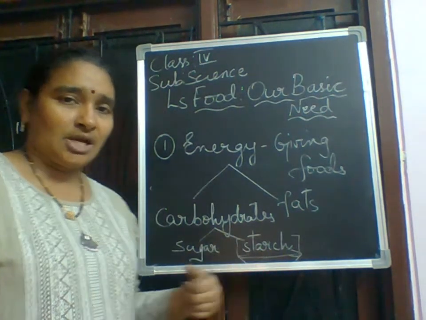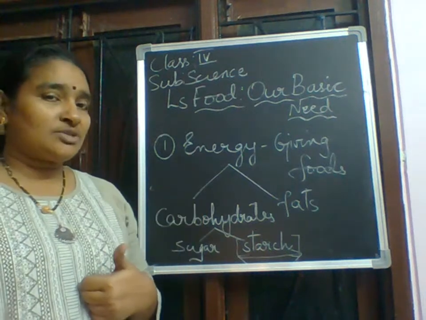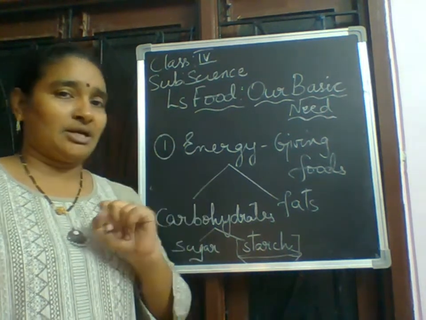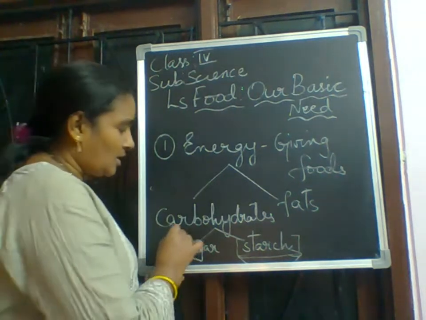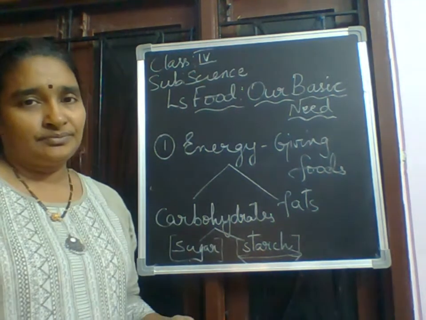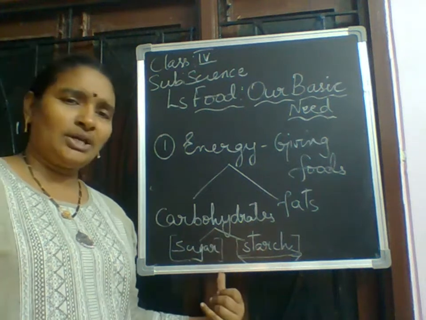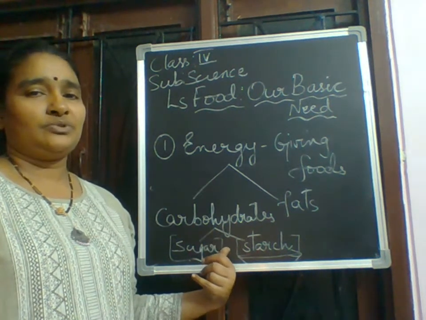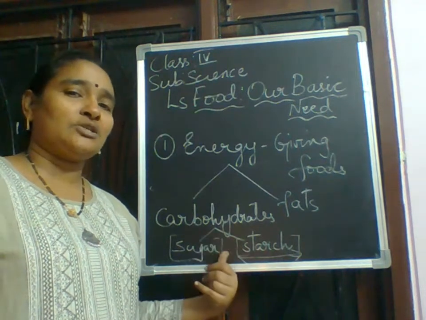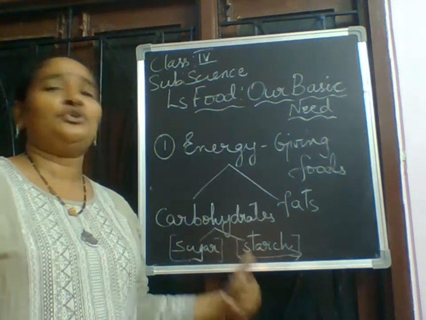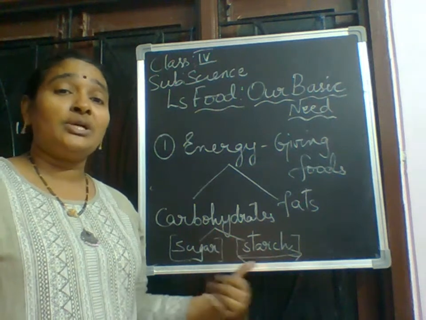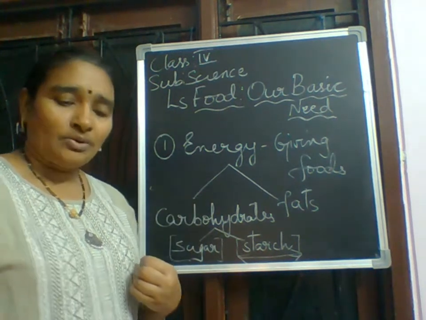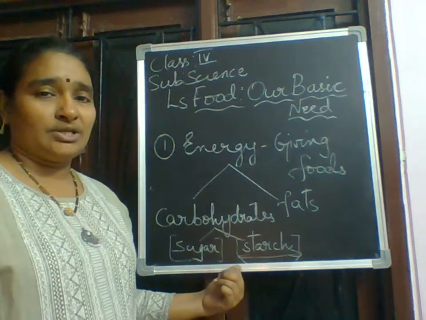You will be eating pastries, cakes, small cake pieces, and bananas. What do they contain? They contain sugar. Both are good. For your age, you can eat nice pastries, more pastries also, no problem. Each and every kind of food you should eat, because you are at the growing stage. You have to eat more, then only your body becomes strong. So these are about the carbohydrates.